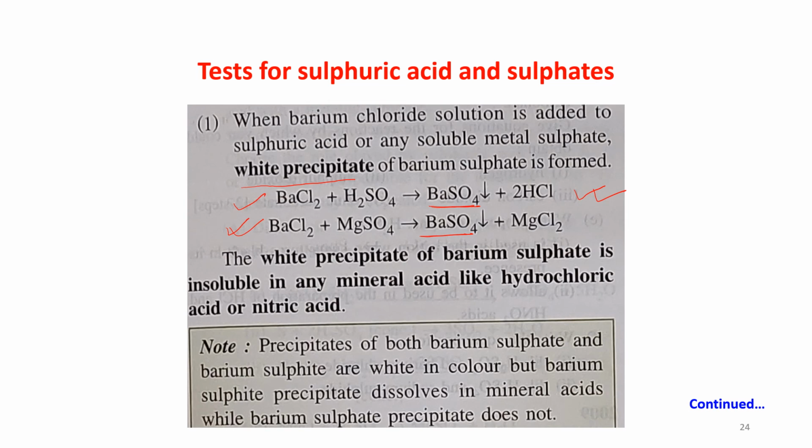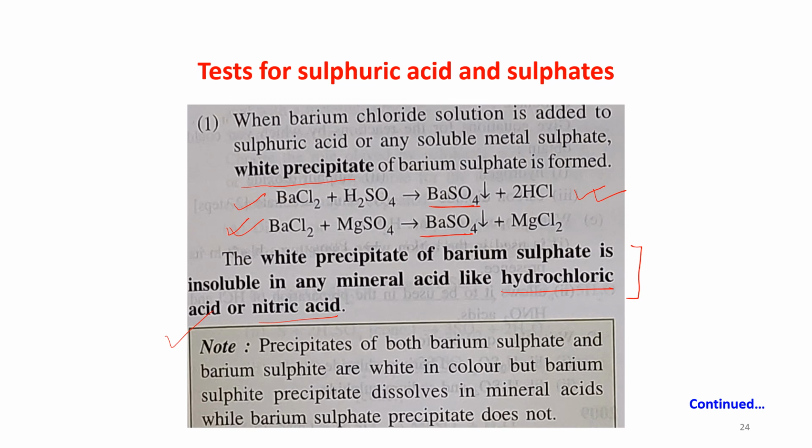The white precipitate of barium sulfate is insoluble in any mineral acid like HCl or nitric acid. This is a very important part, children. See here, the note.